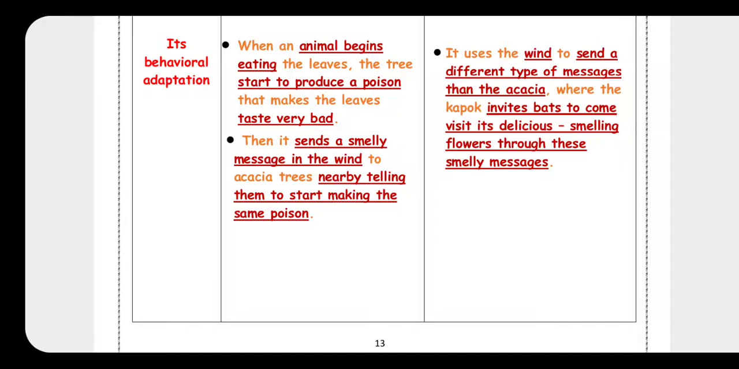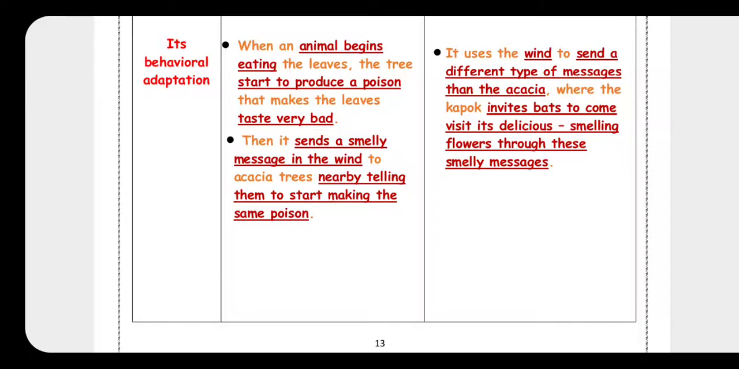Give the leaves a very bad taste. Okay? So the animal will go away and not eat it. Yes or no? Yes. And after that, it will send a smelly message to the nearby acacia trees, telling them to produce the same poison.